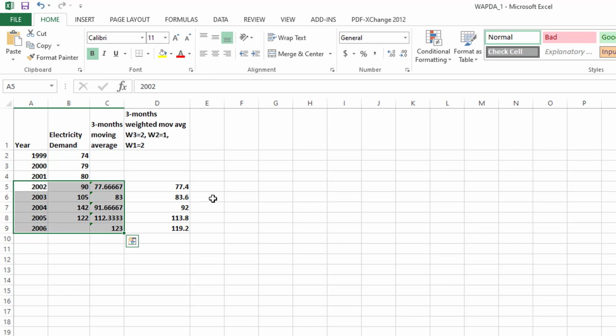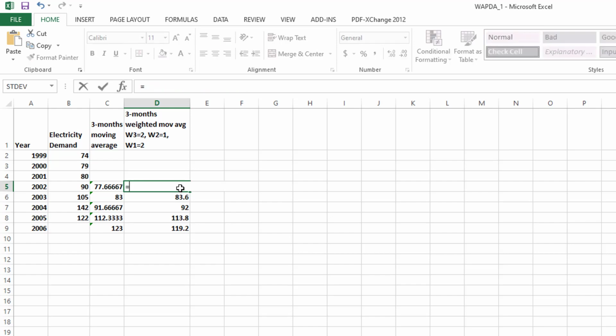So, weighted moving average. As I already discussed, in weighted moving average, once again we need to use our intuition, and the experience and knowledge which we have gained so far. So how will you conduct weighted moving average? We want to conduct the forecast for 2002.